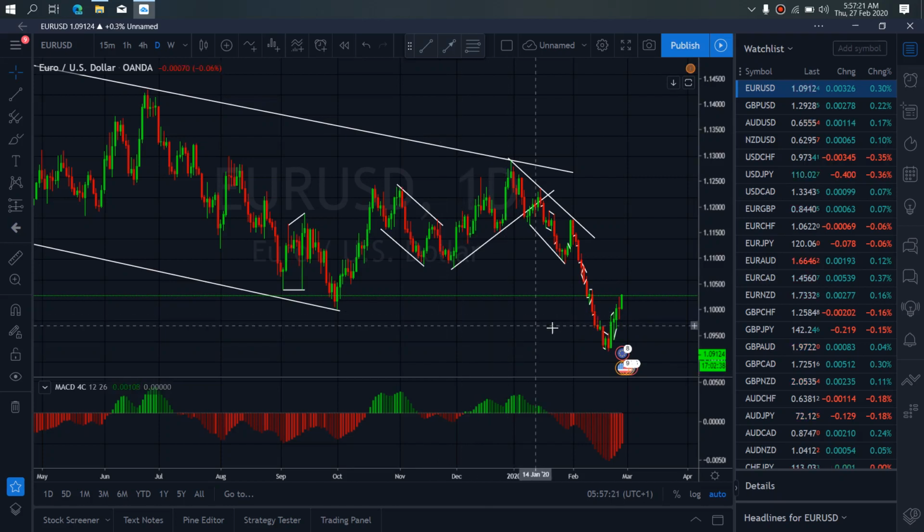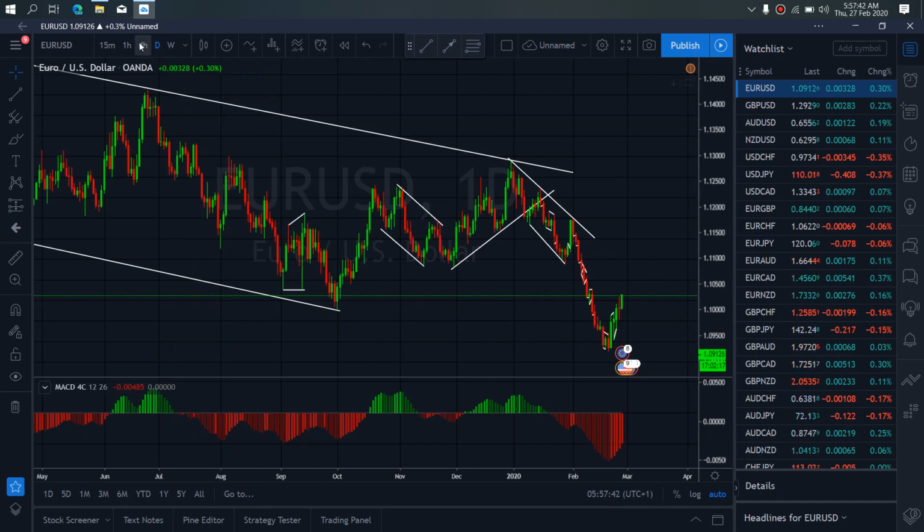On euro dollar for today, euro dollar has been in this aggressive buy momentum this week. We expect it to continue after it corrects for a while, similar to the correction they gave us here, before they continue with the buy momentum. So we expect a correction to come through for that resumption.